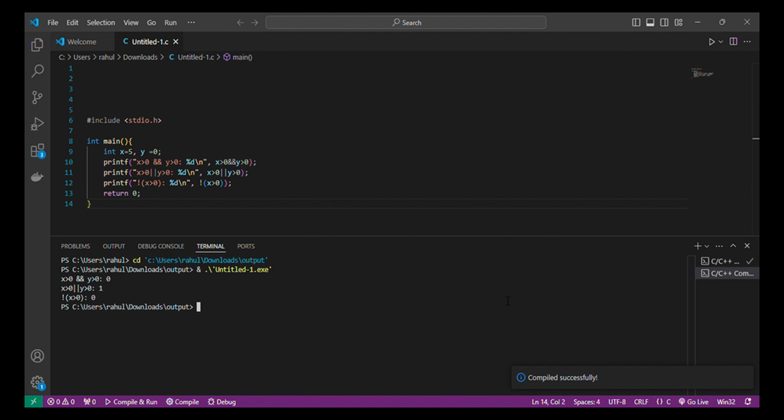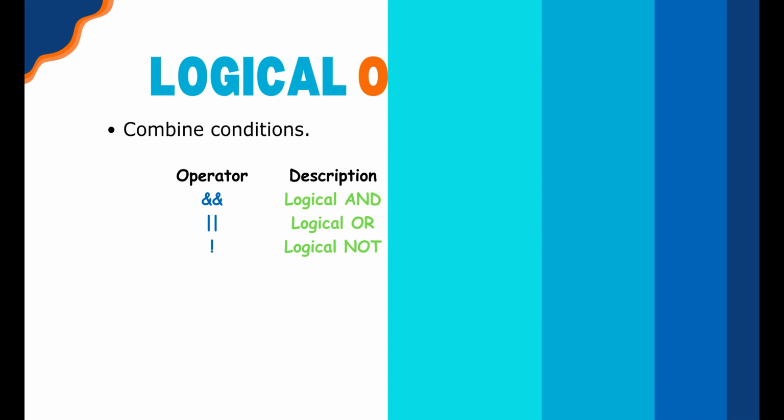Remember, in C, true is represented by 1 and false by 0. Logical operators are extremely useful in decision-making statements like if and while.